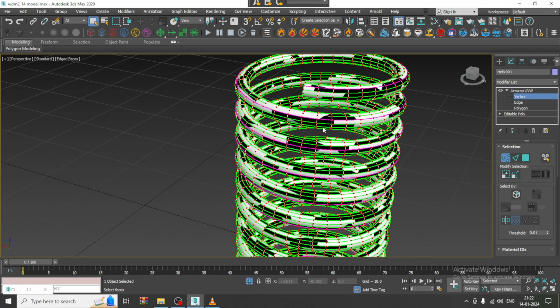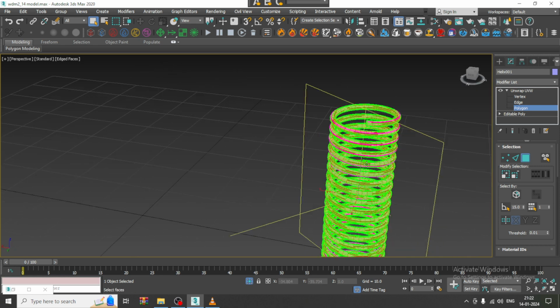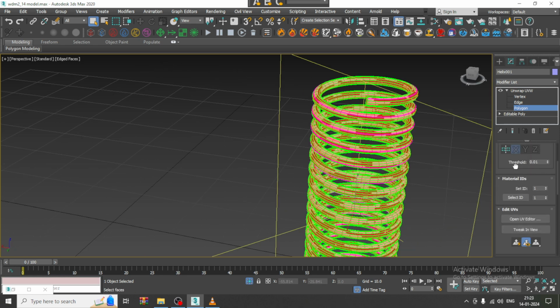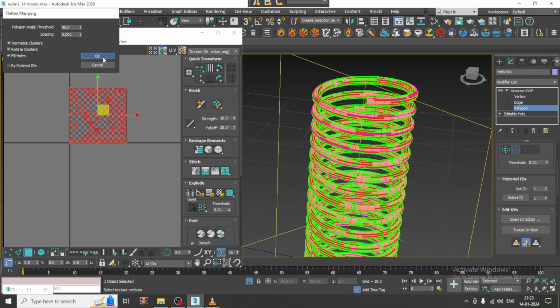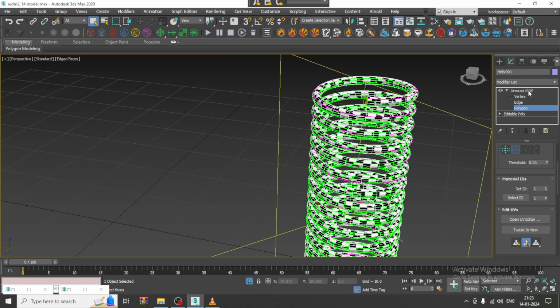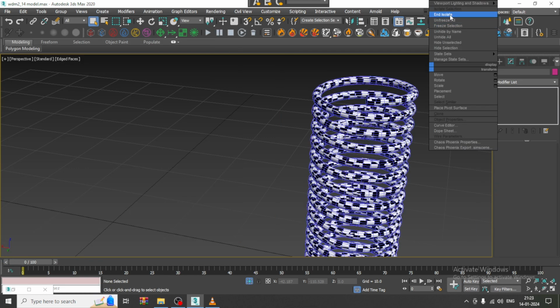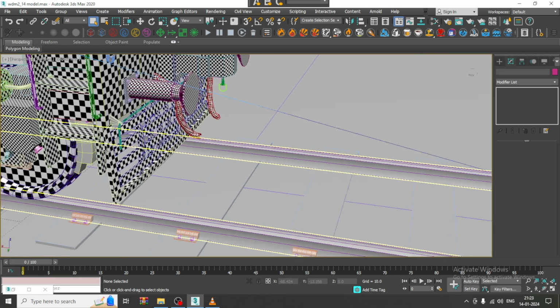So again go over here, select all the polygons, go into open UV editor and say flatten mapping. So I'll just assign a flatten mapping. So this is much better. So I'll just isolate over here.